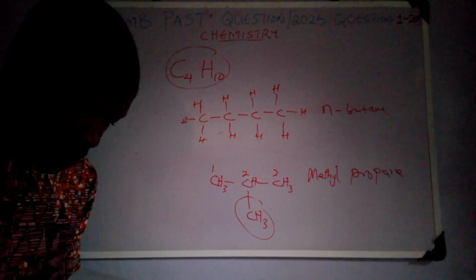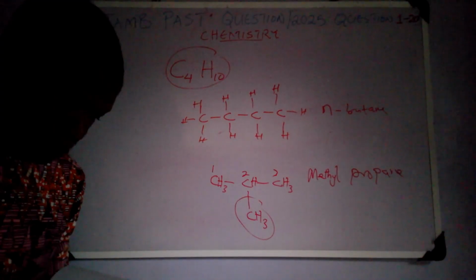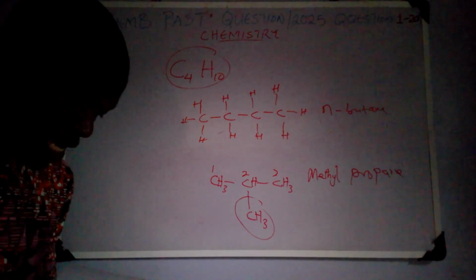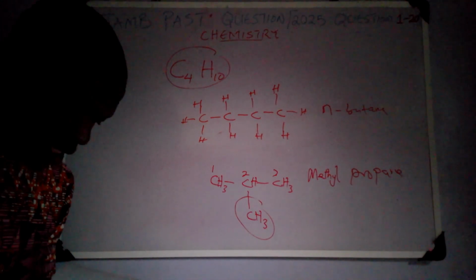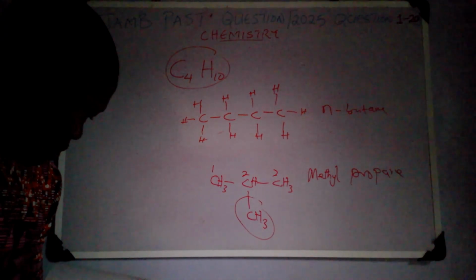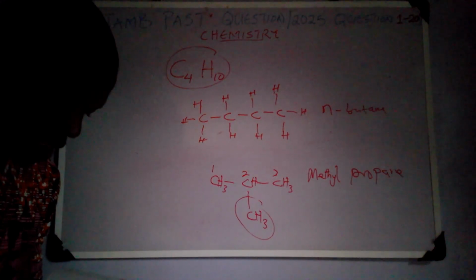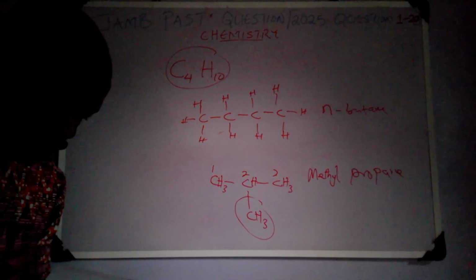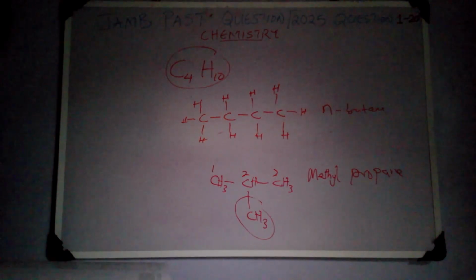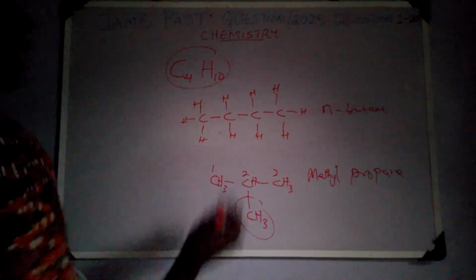Yes, we go quickly to question 9, which says, what is formed when calcium reacts with water? A, calcium oxide, B, calcium hydroxide, C, calcium carbonate, and D, calcium nitrate. So the correct answer here is calcium hydroxide.